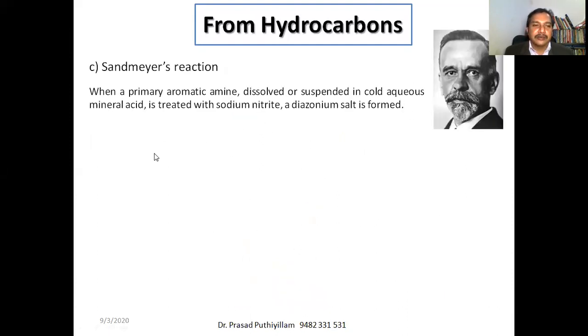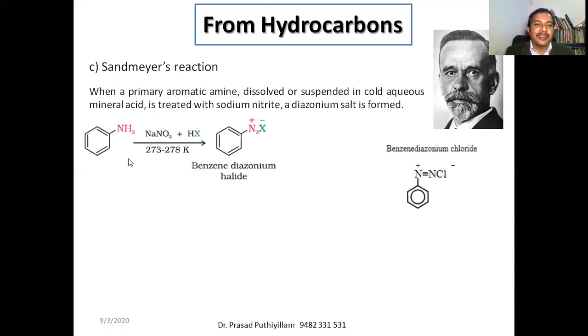Sandmeyer's reaction. When a primary aromatic amine dissolved or suspended in cold aqueous mineral acid is treated with sodium nitrite, we get a diazonium salt. But the reaction is not over there. So a primary aromatic amine, aminobenzene, reacts with sodium nitrite, NaNO2, plus mineral acid HX, actually a hydrogen halide, which we also call a mineral acid, to get the corresponding diazonium halide.